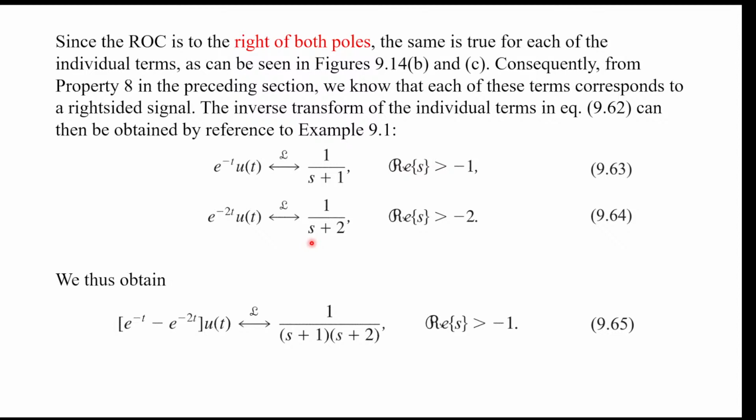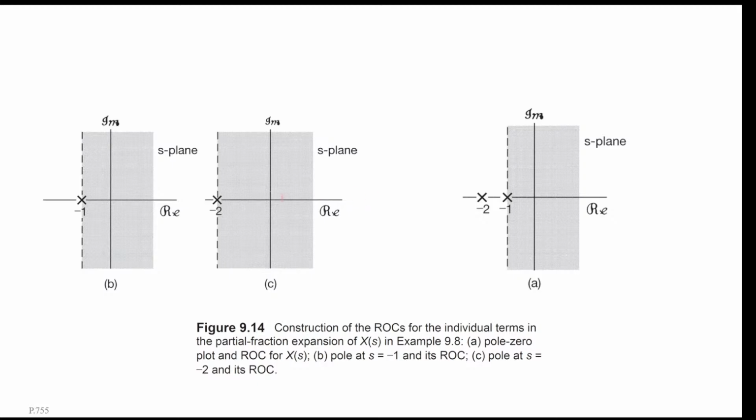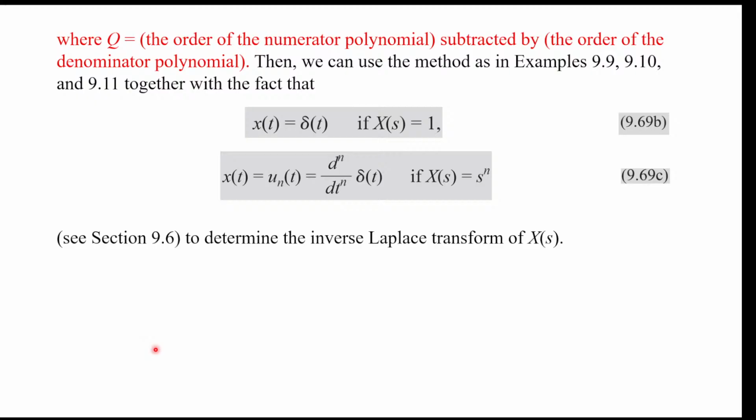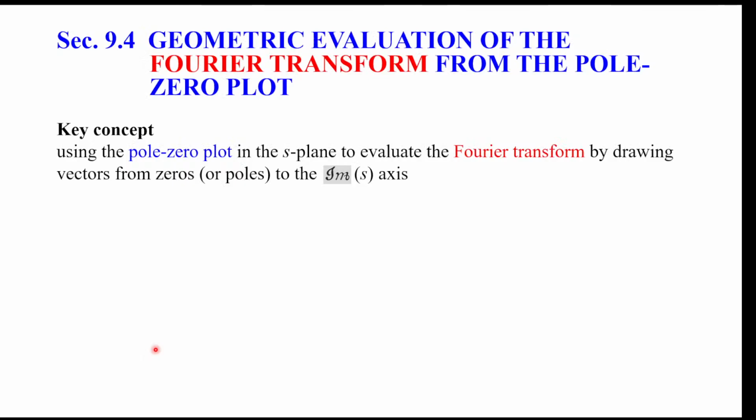You first do partial fraction expansion, and then you look at your ROC to determine whether you want the left-sided or the right-sided inverse Laplace transform for each partial fraction. Once you determine left or right, you just look up the table and write down the inverse Laplace transform for each partial fraction, and then take a linear combination of all the inverted partial fractions. So that's the inverse Laplace transform for a rational function.